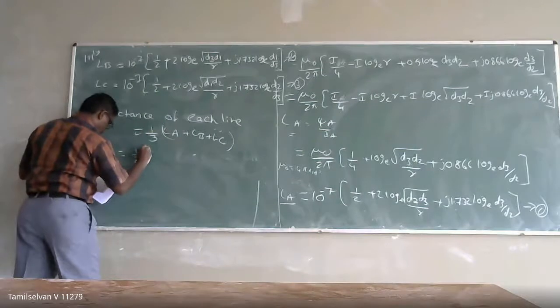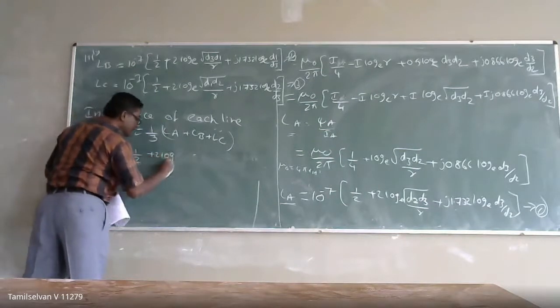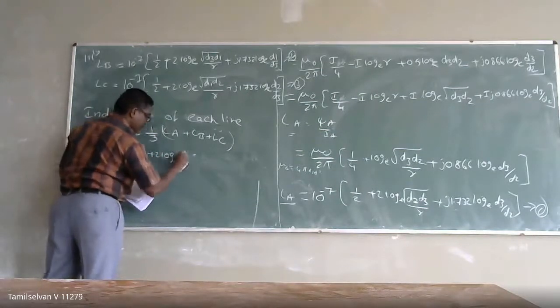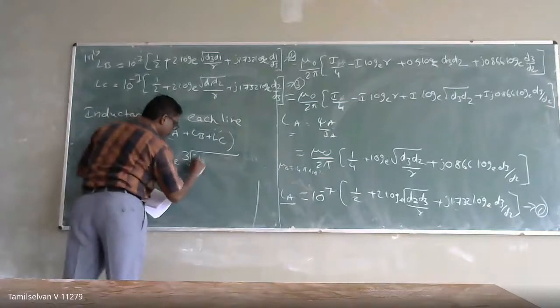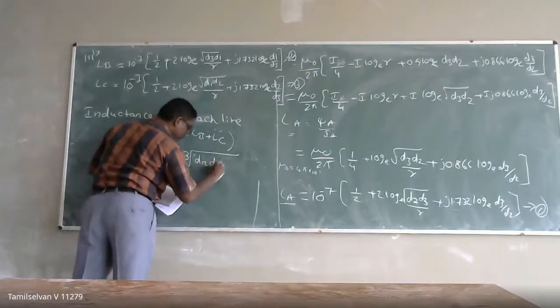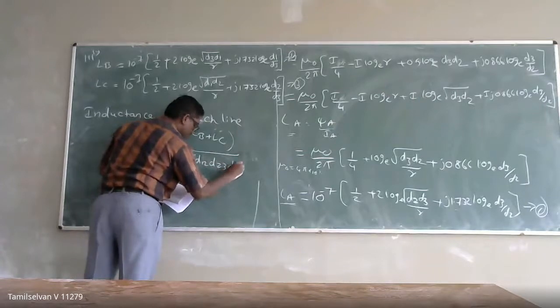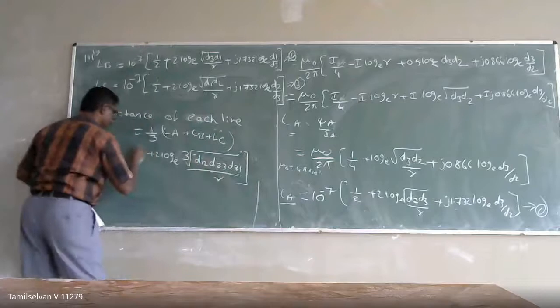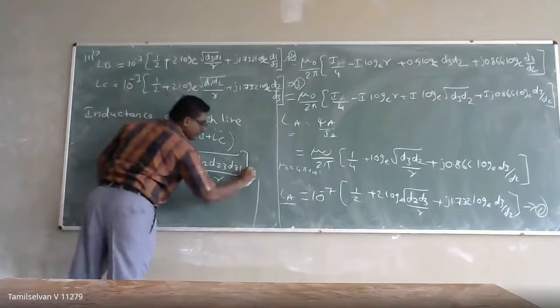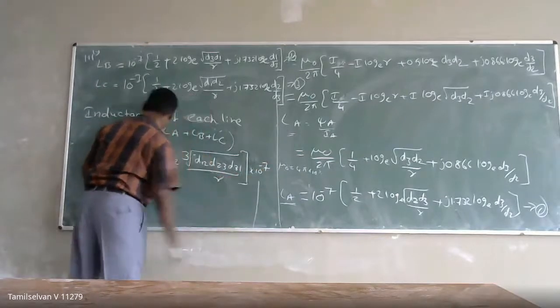1 by 2 plus 2 into log base e of the cubic root of d12, d23, d31 divided by r, into 10 power minus 7.